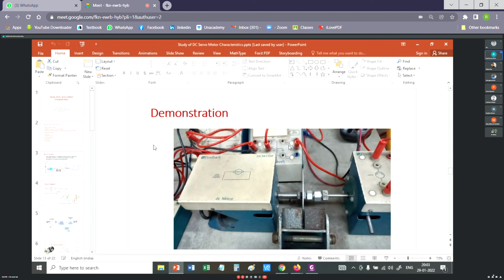In industry, you will find very huge application of servo motors. If you know the characteristics of servo motors and various other technicalities associated with it, I hope it will be helpful in your career, particularly for those who will join the automation industry.